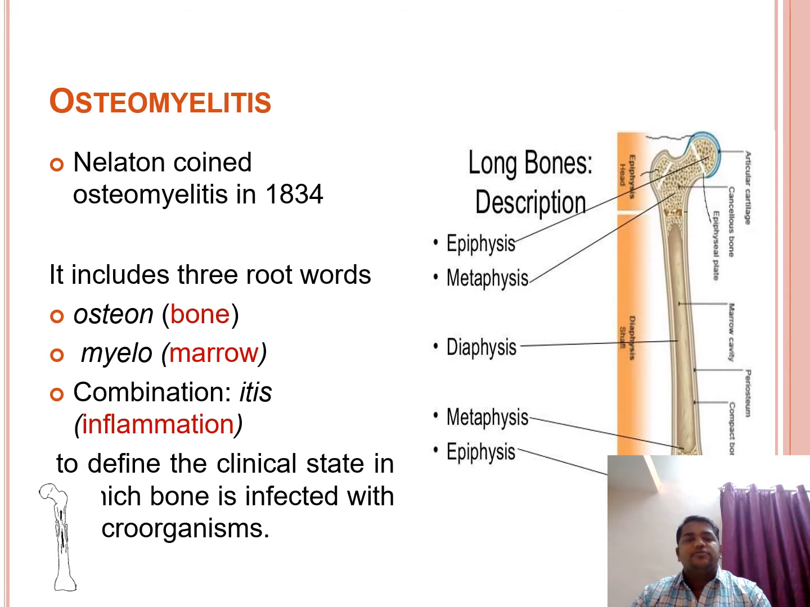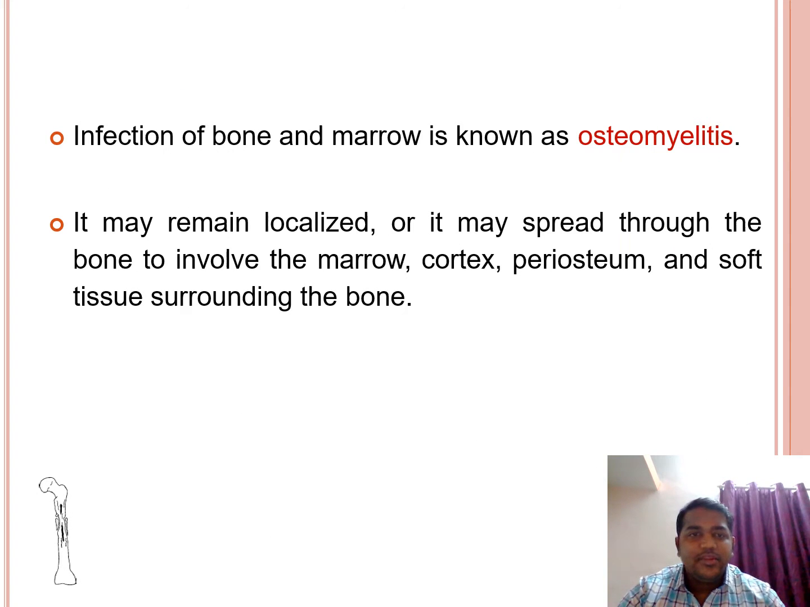So we'll discuss what is meant by the term osteomyelitis. The term osteomyelitis was first coined by Nelaton in 1834. It includes three root words: osteon means bone, myelo means marrow, and the suffix itis means inflammation. So basically, infection of the bone and bone marrow is known as osteomyelitis. It may remain localized, or it may spread through the bone to involve the marrow, cortex, periosteum, and soft tissues surrounding the bone.